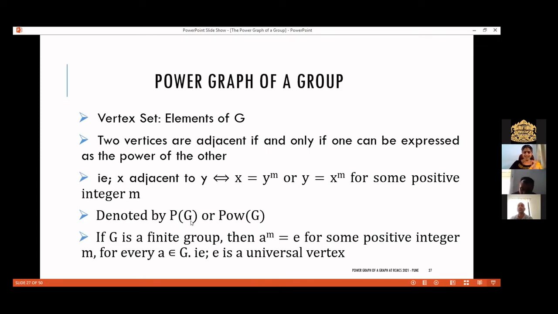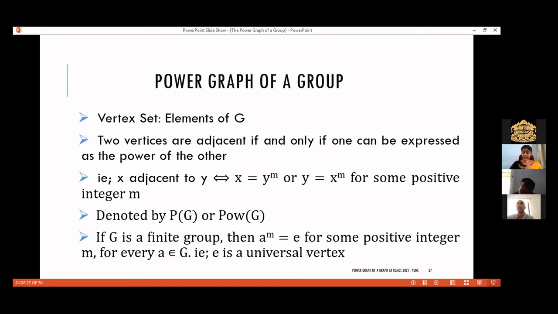Here during this lecture, I am using P of G just for convenience. It makes it easy to type, right? POW means I have to hit 3 keys. But if I write P of G, I need to hit only 1. So I'm using the notation P of G. But there is every chance that the notation POW of G becomes a universally accepted notation for power graph of a group. Okay.